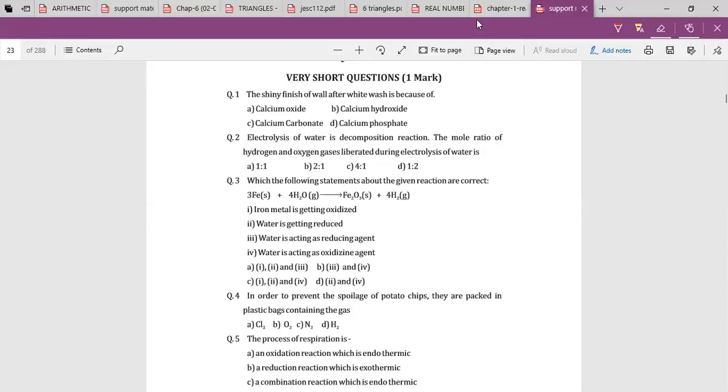First answer, we'll tell one by one. Abhinaya, first answer. Shiny finish of wall after whitewash is because of calcium carbonate, ma'am. Calcium carbonate, right? Fine. And then a second answer.